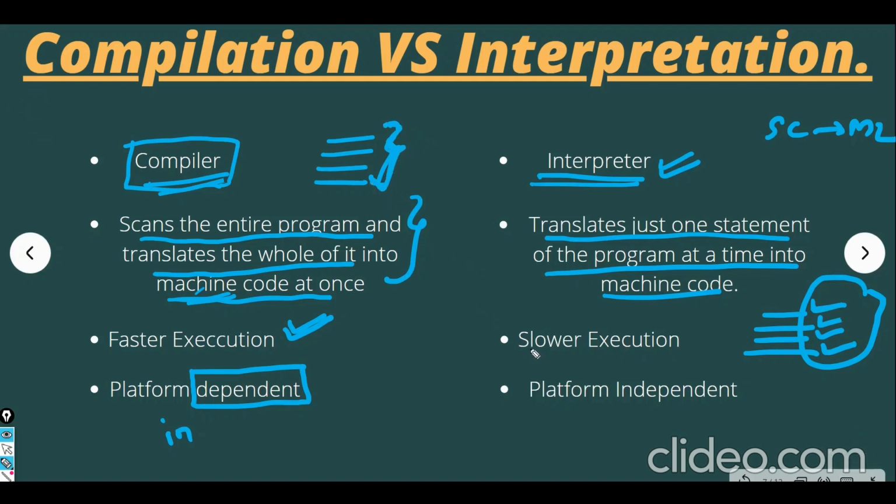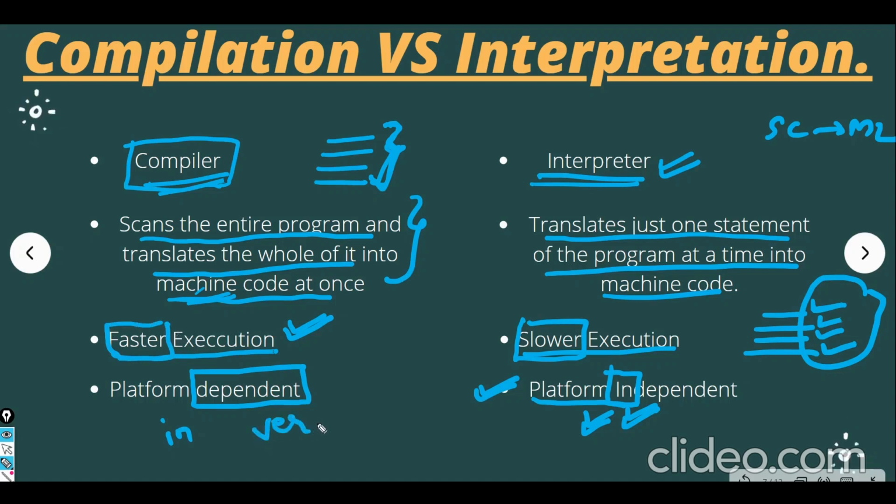So the interpreter has a slower execution rate, but the compiler has a faster execution rate. But the advantage of the interpreter is that it is platform independent, right? And we said that Java is platform independent. So now you may think that Java uses an interpreter, right? But here I am saying that the interpreter has slower execution and the compiler has faster execution, and I said Java is very fast, right? So how is it possible?